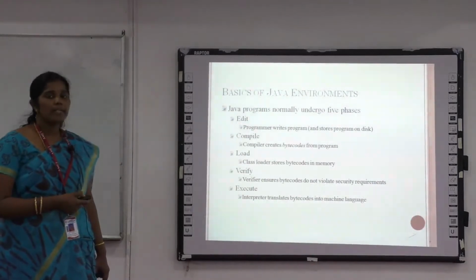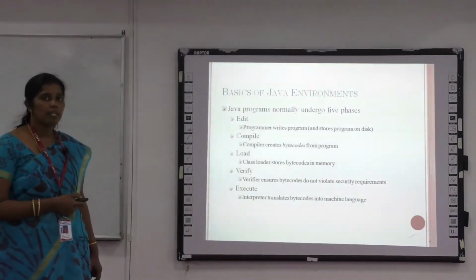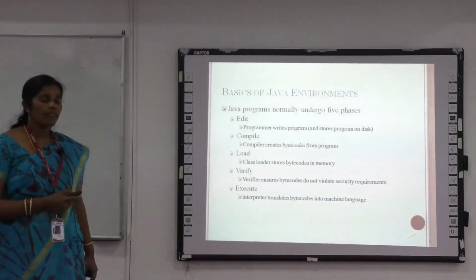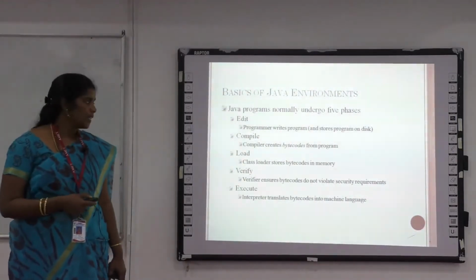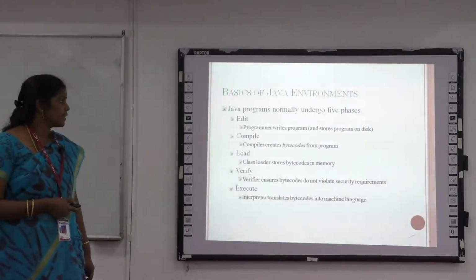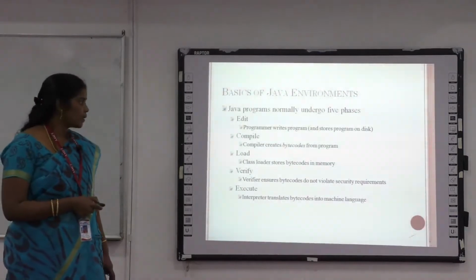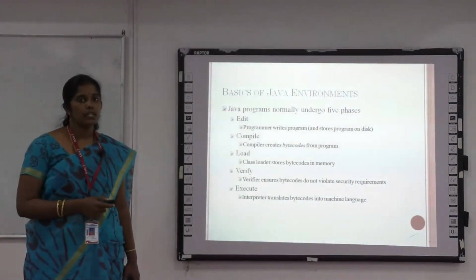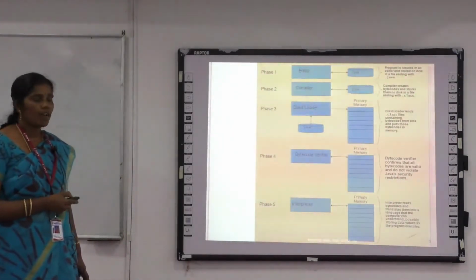Once it is compiled by the JVM, it is loaded into memory using the class loader. Then the corresponding bytecode is loaded into the class memory. Verified. The bytecodes are verified to check whether they satisfy the Java security requirements. Once it's verified, the corresponding code is executed. The interpreter translates the bytecode into machine language, which is used to execute a particular Java program. We can see these are the 5 phases of Java programming.